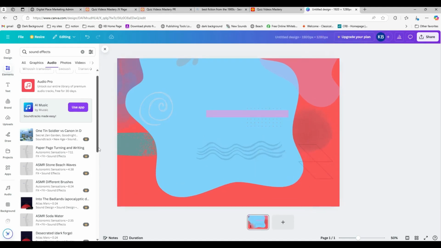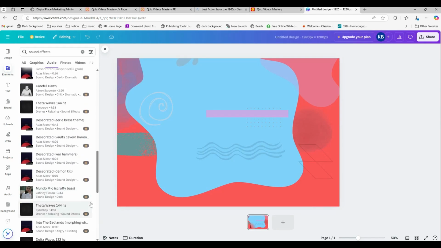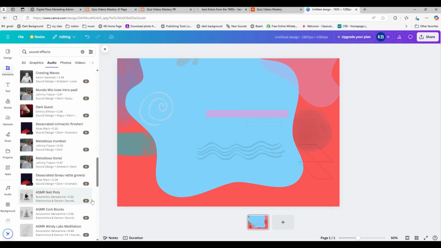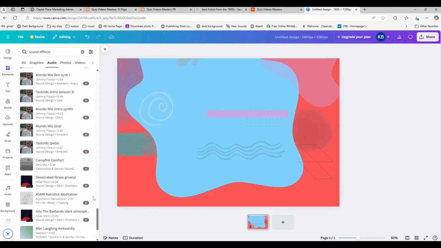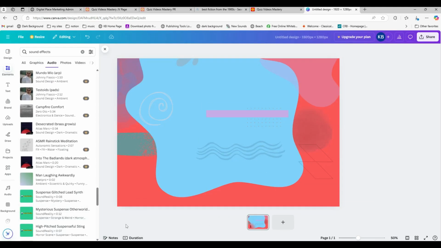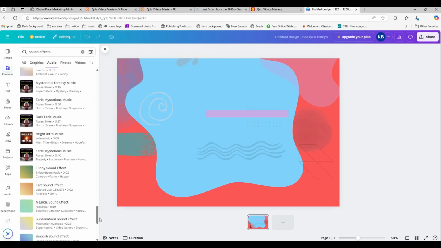And then I can scroll here and occasionally I'll find something that is not a pro level audio, and the same applies to the videos in here and the elements. See, finally here are some that don't have the crown on them, so I can use those. So when you come to do this, you can find sounds you need. I mean, typically you need maybe a whoosh sound and a ticking clock sound. Really depends what kind of video you're putting together. So you can come here and find some.